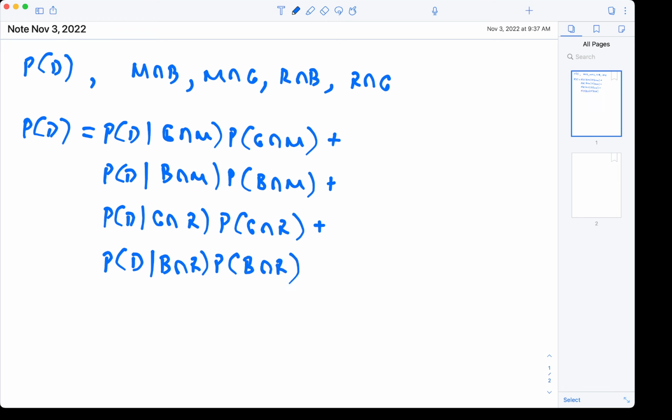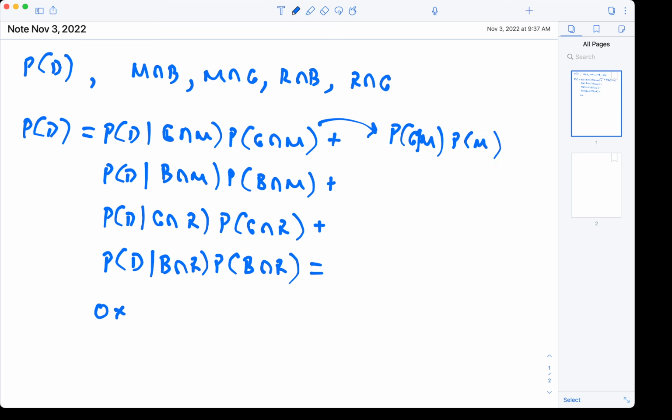Okay. All right, so now the probability of delay, if the weather is good and it's the morning, we know that is 0. And then we multiply that by the probability of good weather and morning. Now, these intersection probabilities we can express as good weather given the morning and then the probability of morning.